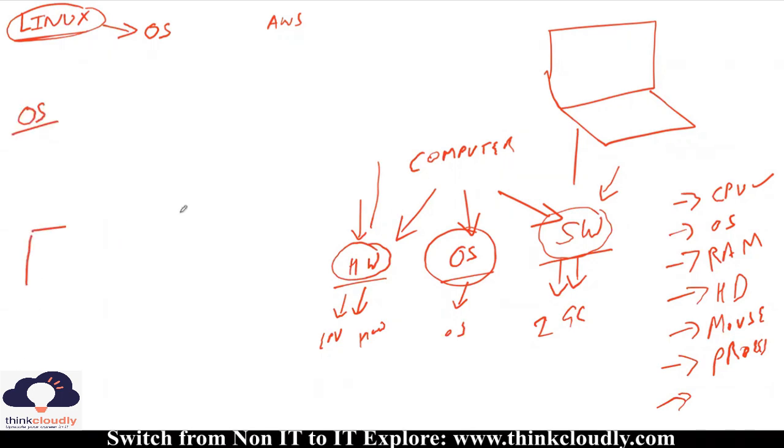When we were talking about hardware, we understood that in our laptop we have RAM, a CPU, and a processor. CPU and processor are one and the same thing. Then you have the hard disk. So you have this hardware which you can touch.